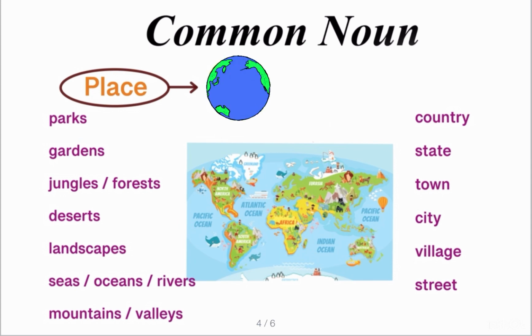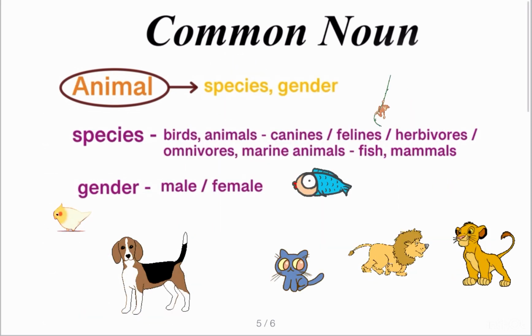Deserts, landscapes or water bodies like seas, oceans and rivers, or mountains and valleys. Also, the habitat of people, for example, country, state, town, city, village, or streets or avenue. These are all places that have been given a common name to address or denote them with.